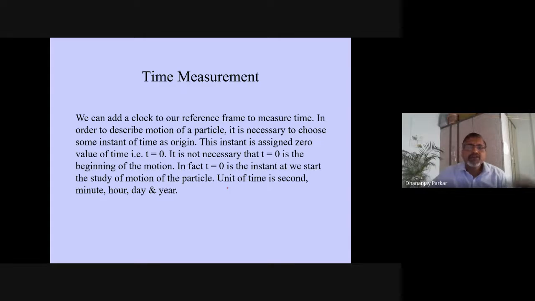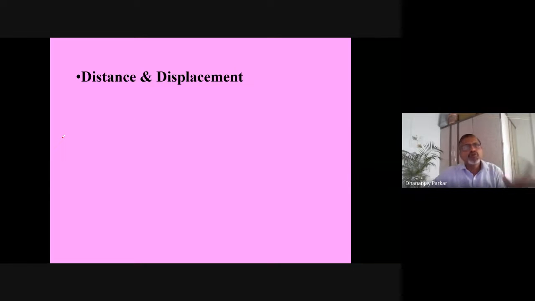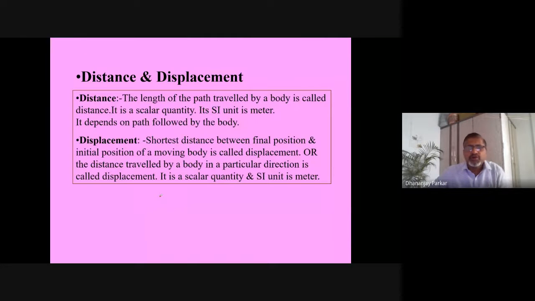So this way, time will also play a very important role in understanding the motion. So motion we have to understand with respect to time also, with respect to some references there, but with respect to time also. So distance, displacement, I need not specify the difference between them with you. So I will just skip. Any doubt is there, you can ask me, okay.